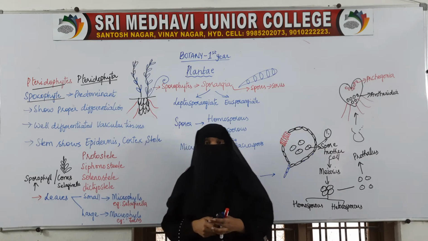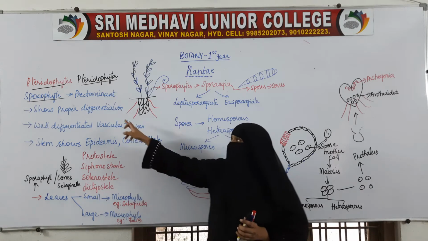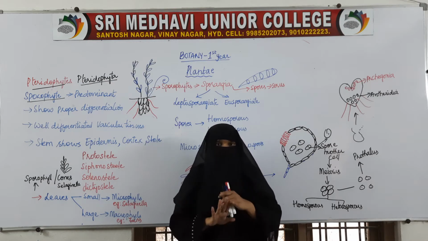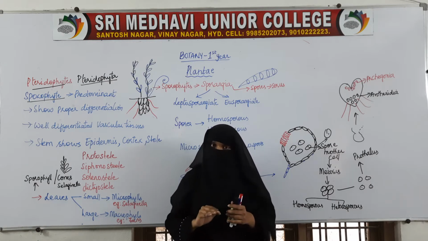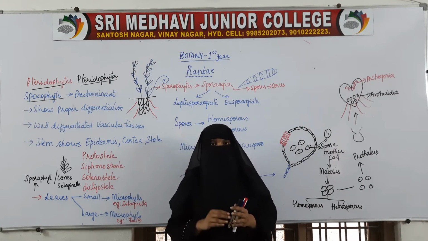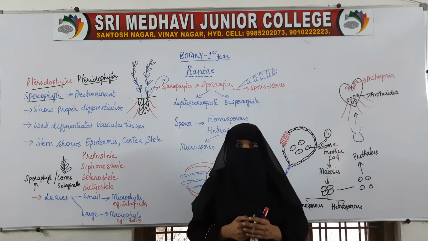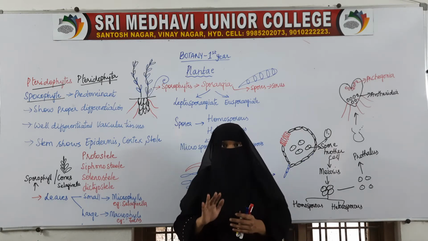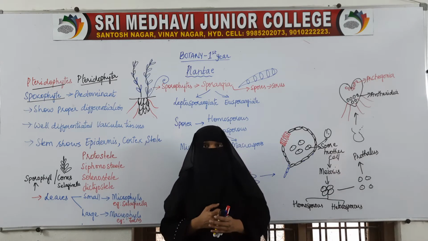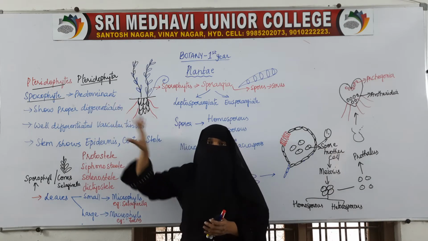The organisms which belong to group Pteridophyta show proper differentiation. In Thallophyta there was no differentiation. In Bryophyta a little differentiation was there. Though it was thalloid, some root-like structures, some stem-like structures, some leaf-like structures were present. Though they were not exactly root, stem and leaf, structures resembling them or performing that function were present. But here in Pteridophyta, they show proper differentiation.